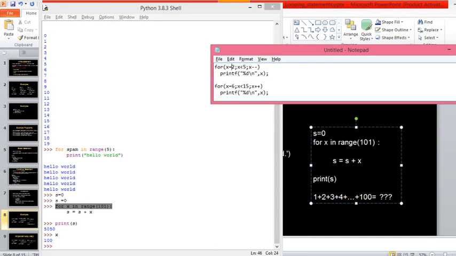Here I'll write 5, I'll write the condition as greater than 0, then I'll write x minus minus. Starting from 5, go up to 0 and then stop. Correct? Yes, sir. Start from 5, go till 0, then stop at 0. So that's why I need a decrement. 5, 4, 3, 2, 1, 0. Then it has to stop at 0. Are you getting it? Yes, sir.